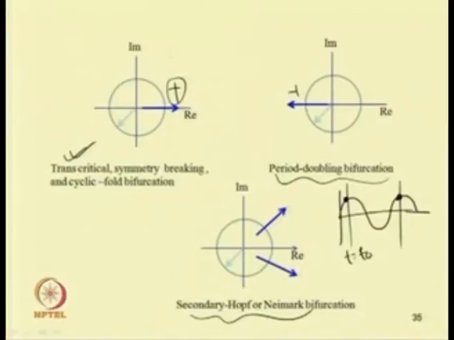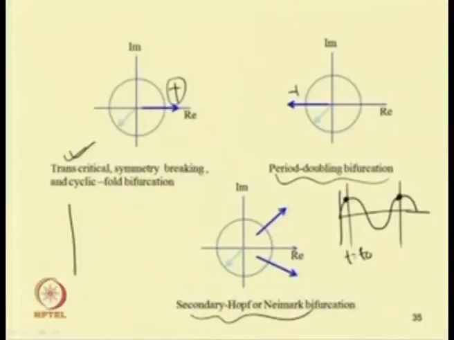So, the stability of the periodic solution can also be studied by finding the Poincare section of the system. As the Poincare section of the periodic system is a fixed point, similar to the study we made for fixed point bifurcation and stability, one can study the stability of the periodic solution. If one wants to study it using the Floquet multiplier, one can check whether it is leaving through plus 1, minus 1, or a complex conjugate pair leaves the circle.